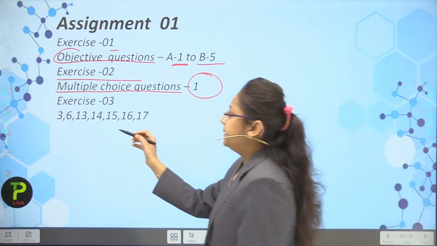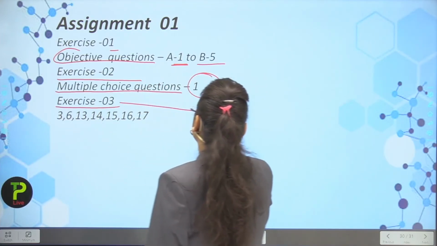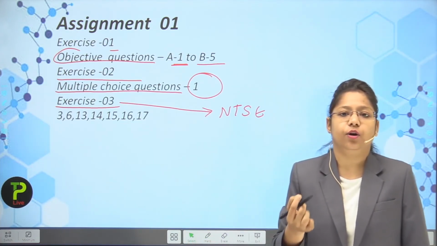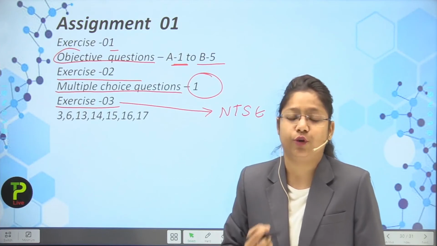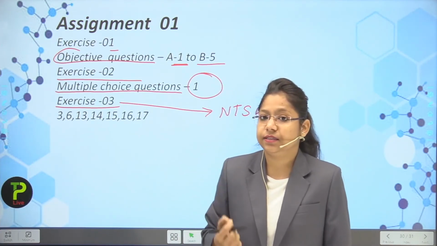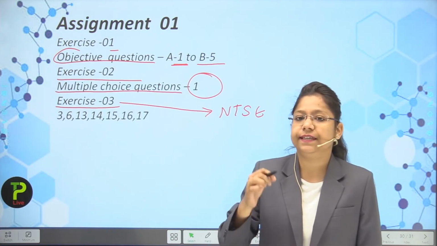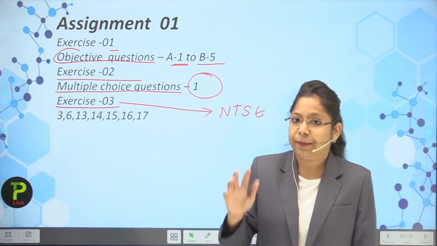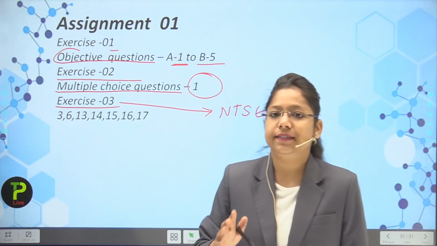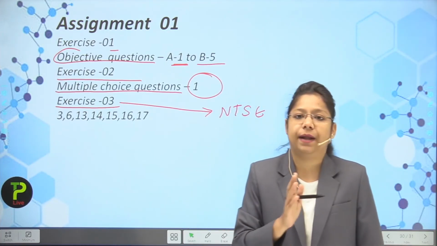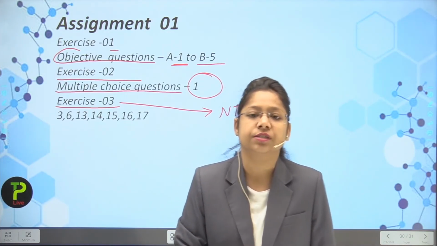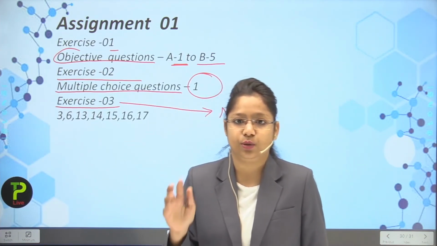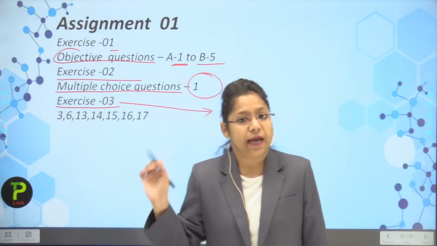Now students, exercise number 3 contains questions related to NTSE. I want to tell you about some part of NTSE, because it is very important for students who are starting the studies of 10th class. NTSE is the National Talent Search Examination, in which the paper comes in two sets: the SAT part and the MAT part. The MAT part comprises mental ability questions, and the SAT part comprises questions related to social science and science as well.